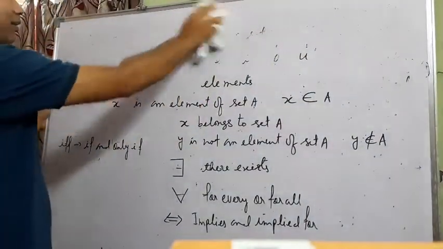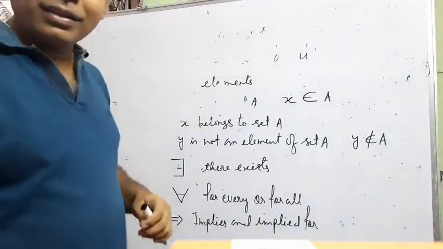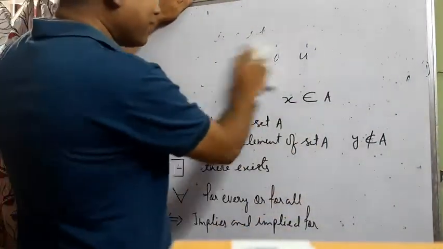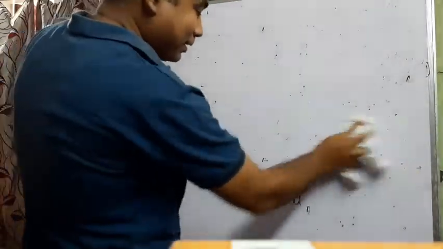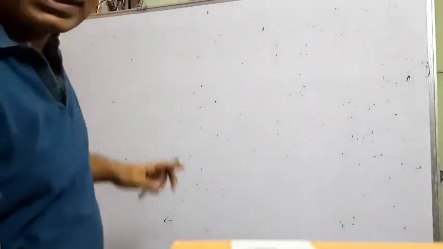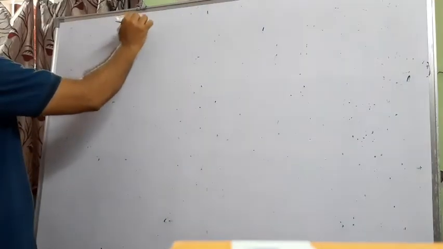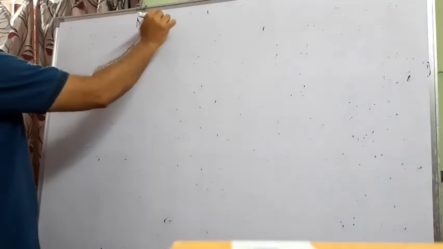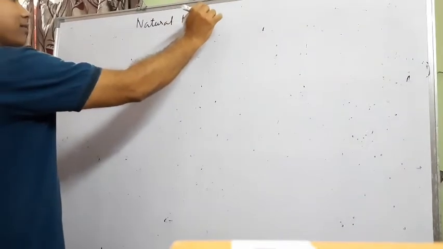Now, as I told you, you can use a capital letter to represent a set, but some standard sets have standard notation. As all of you have seen in the number system, first you have natural numbers.